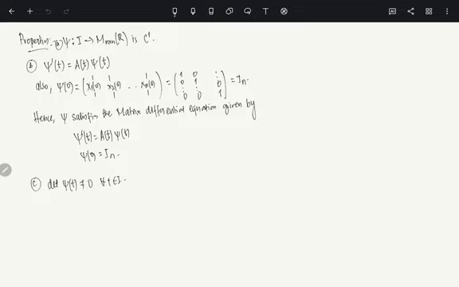So the determinant of phi of t is non-zero, which means phi is non-singular. So it is basically a non-singular matrix. We are using Abel's formula here, so you have to check this part out.